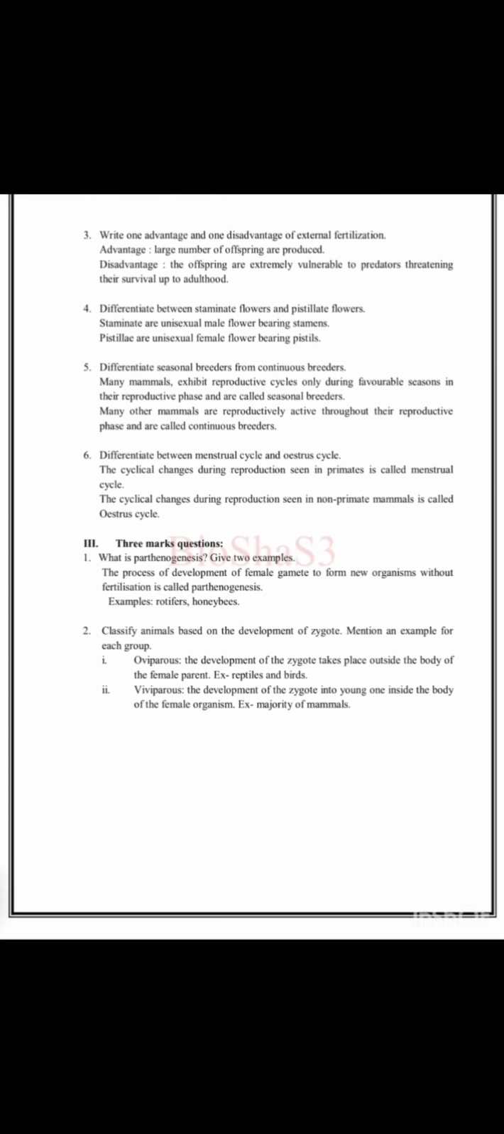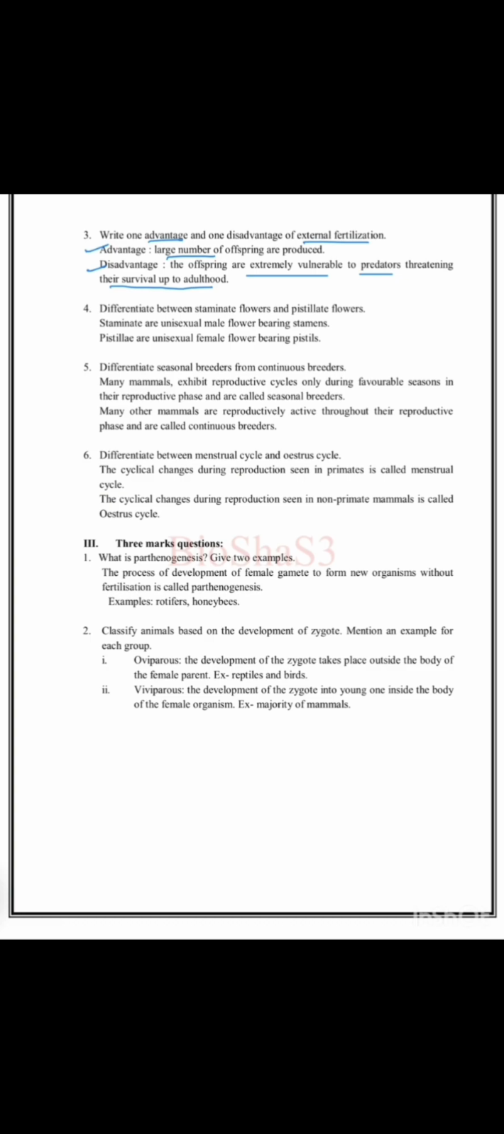Write one advantage and one disadvantage of external fertilization. The main advantage is that a large number of offspring are produced during external fertilization. One disadvantage is that the offspring are extremely vulnerable to predators, threatening their survival up to adulthood. So this is one important question.